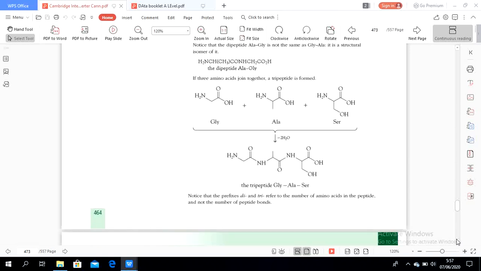Peptides, tripeptides and polypeptides are useful when we are studying biology about DNA. In chemistry, we learn the structure, how it is combined, how it is formed, and what the chemical properties are. Notice that the prefixes di and tri refer to the number of amino acids in the peptide, not the number of peptide bonds. So in here the tripeptide is written Gly-Ala-Ser, meaning there is a glycine, alanine, and serine.